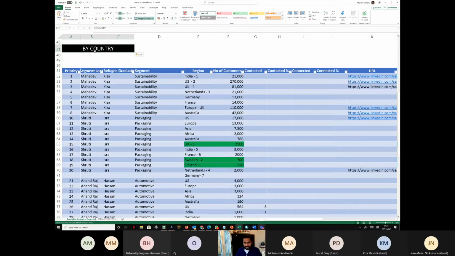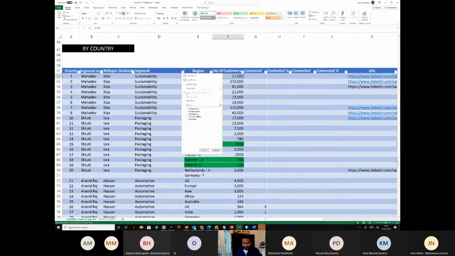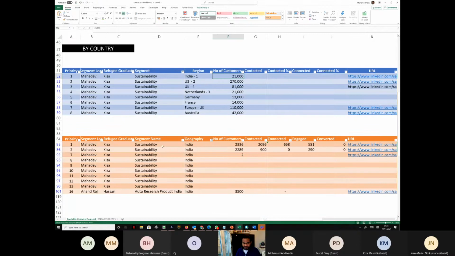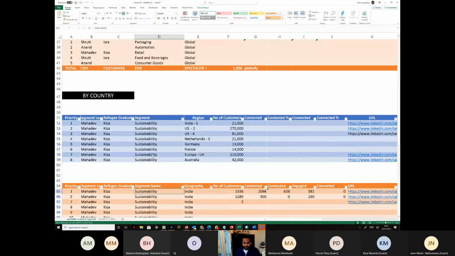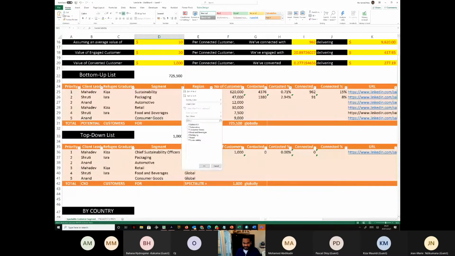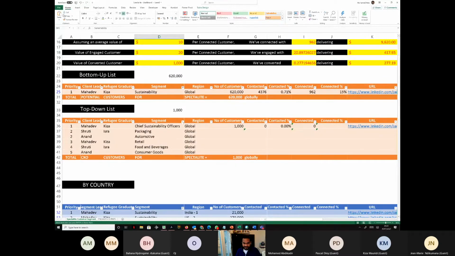So why are we breaking down by country? Again, we are breaking down by country for two reasons. One, to make the numbers smaller. So if you look at it, right, this is many segments. I'll keep taking just one segment, sustainability, so that you can see everything. Then you can understand everything in such an easy way.